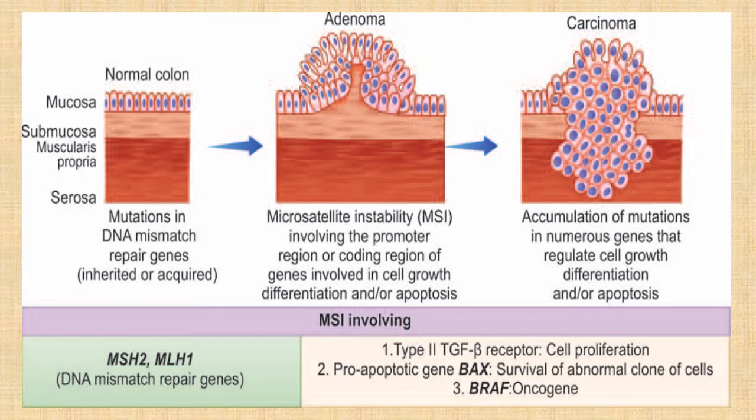So accumulation of these mutations will deregulate the cell growth, differentiation, as well as apoptosis. So this is another genetic pathway, known as the microsatellite instability pathway, which is involved in the production of colorectal cancer.